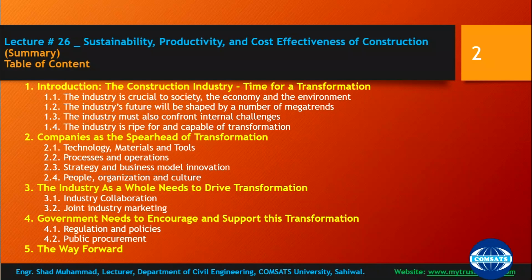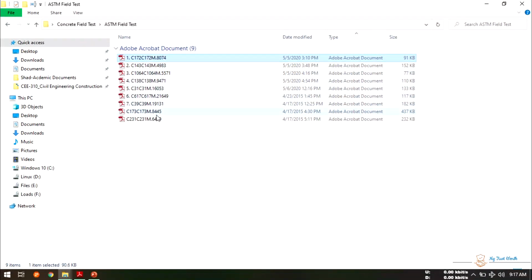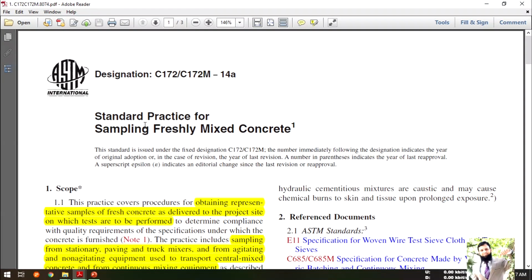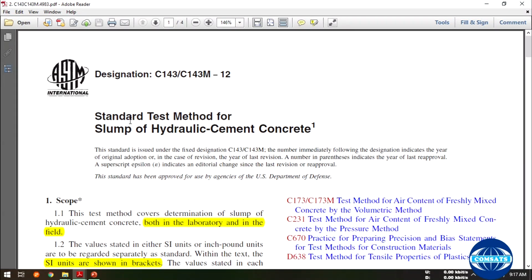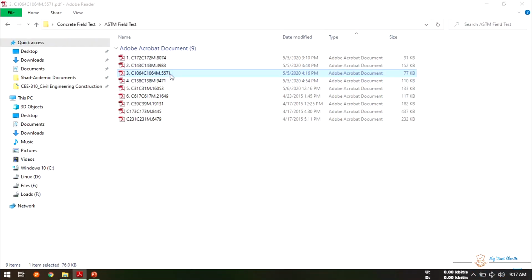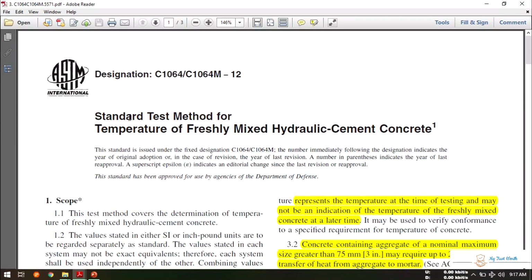Alright, in today's lecture 27th, we will be discussing multiple different codes, and the first code we will be discussing is standard practice for sampling fresh mixed concrete. Second code will be related to standard test method for slump of hydraulic cement concrete. Third test will relate to standard test method for temperature of freshly mixed hydraulic cement concrete.